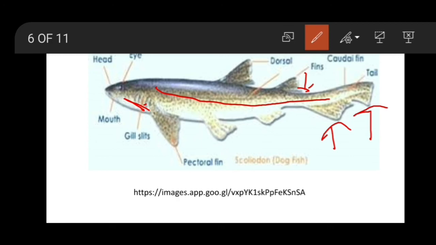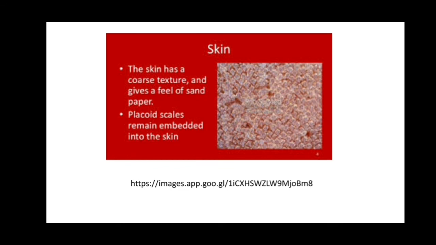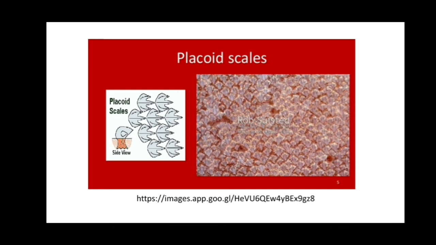Next is the skin. The skin of Scoliodon shows a coarse texture and gives the feel of sandpaper because the placoid scales remain embedded in the skin. The placoid scales have a spine and a base, and are backwardly directed. So trident scale is there, placoid scale. Again, as we know it is like sandpaper, so these placoid scales are the skin of the shark that is used for